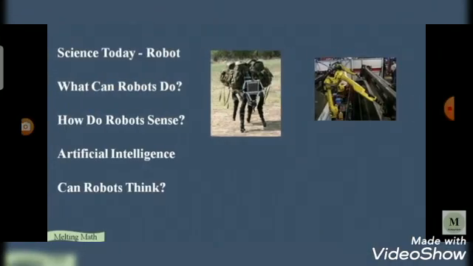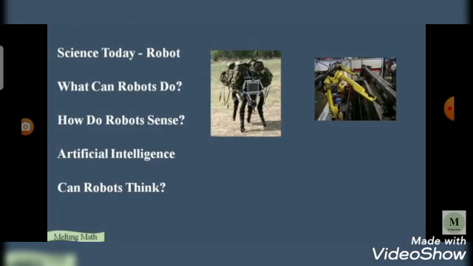Now we see Science Today. Robots are automatic machines. Some robots can perform mechanical and repetitive jobs faster and more accurately than people. Robots can also handle dangerous material and explore distant planets. The term robot comes from a Czech word robota, meaning forced labor. Robotics is the science and study of robots.